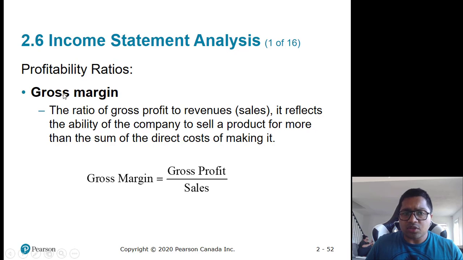Okay. So first is gross margin. What does gross margin indicate? It is a ratio of gross profit that the company is making divided by sales that the company is making. So it indicates how the sales are translating into gross profit, or it shows how efficiently the company is managing direct costs related to product.